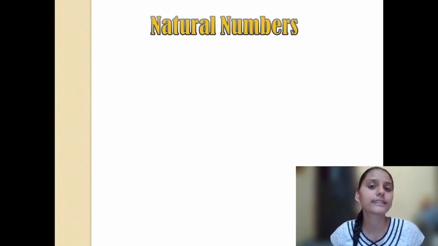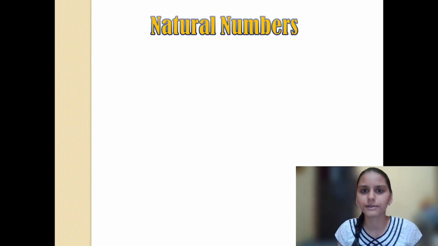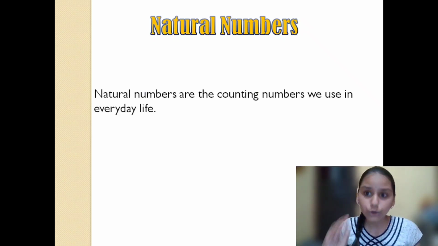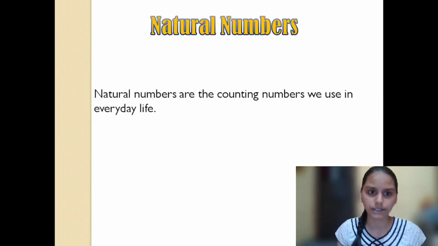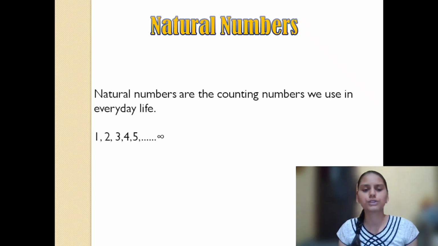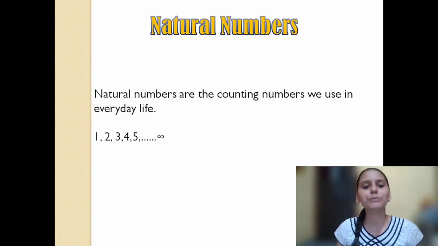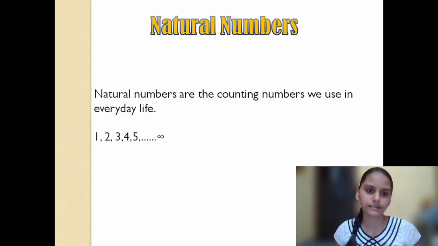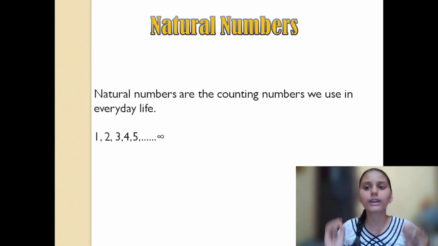Okay, but you cannot tell the definition like this in front of your teacher, or write the whole explanation in your paper. So you need some kind of definition. Okay, so the definition is, natural numbers are the counting numbers we use in everyday life. When we start counting, we start with a natural number. For example, 1, 2, 3, 4, 5, and so on till infinity. So what is infinity? Infinity means there is no end. Numbers don't have an end. Infinite is nothing but that which does not end.